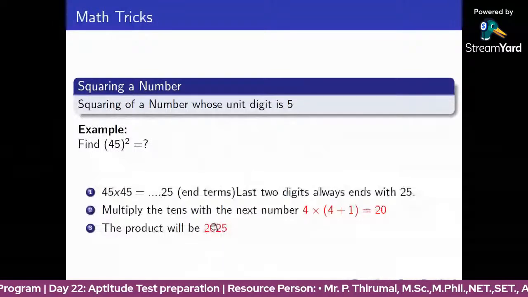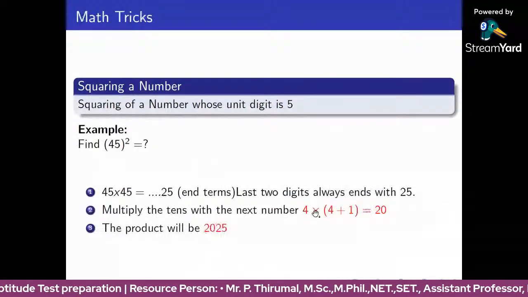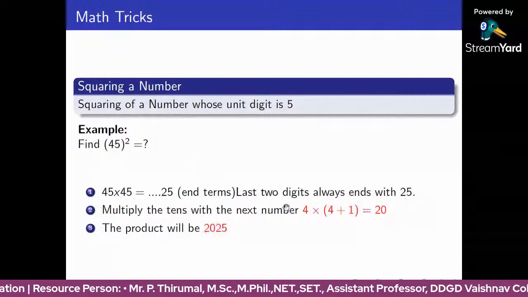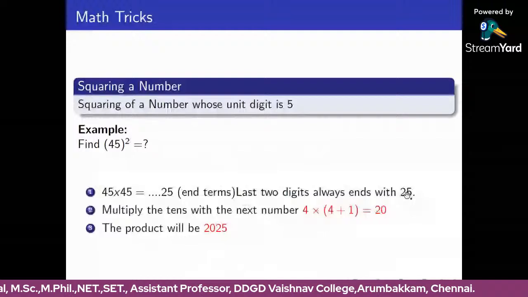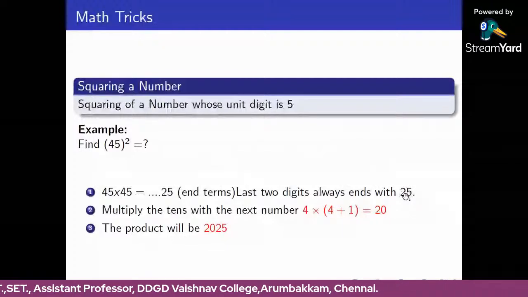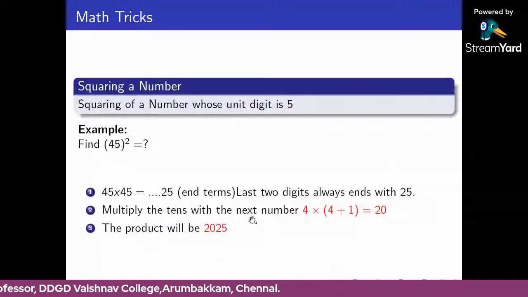So the first 2 digits come from 4 multiplied by 4 plus 1. This value is 20. This is the first 2 places. The remaining 2 place values are always the unit digit and tens place value. It ends with 25. So the required number is 2025.